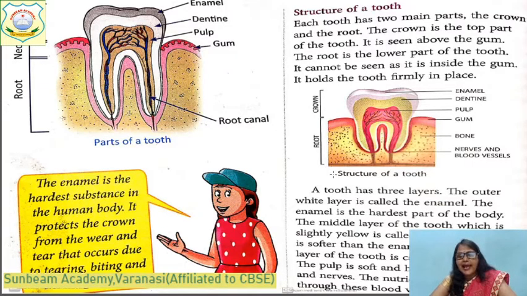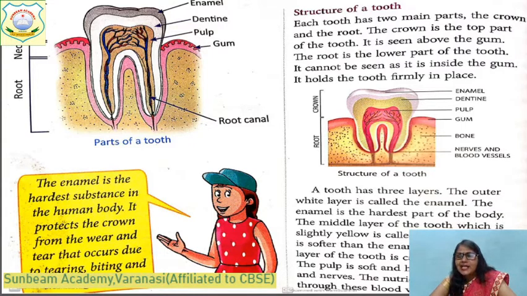A tooth has three layers. The outer white layer is called enamel. You can see this is the white colored layer. This is enamel. The enamel is the hardest part of our body. You know, children, the enamel is the hardest part of our body.